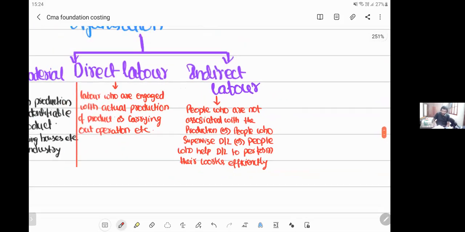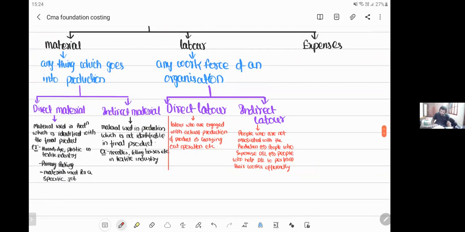So I hope you understood the meaning of direct labor and indirect labor. What do you mean by direct labor, my dear friends? Direct labor means those laborers who are directly associated with the production, like piece rate workers, daily wage earners, people who directly take the goods and introduce them in the machinery. Indirect laborers are people who are not associated with the production, or who supervise the direct labor, or who help direct labor to perform their work efficiently. So I hope all the four points are clear: direct material, indirect material, direct labor, indirect labor.